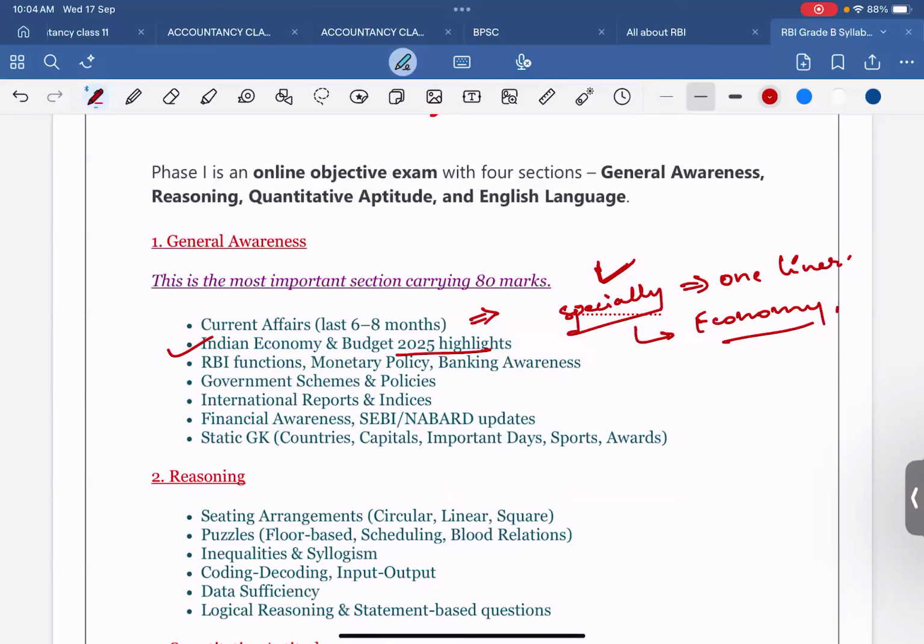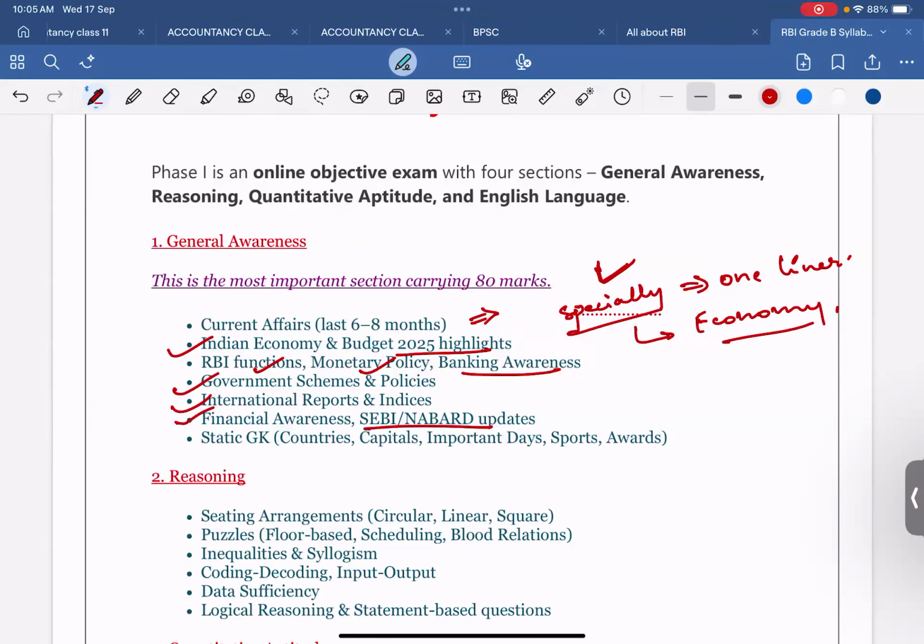I am going to provide everything to you, don't worry. RBI function, monetary policy, banking awareness, everything we are going to cover. Government schemes and policies, international reports and indices, financial awareness, SEBI, NABARD updates and all that.